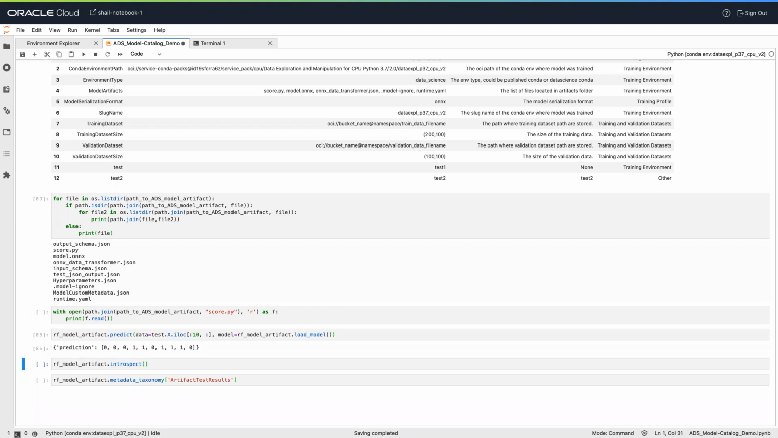This is the output of the prediction. Next, model introspection. The introspect method runs some sanity checks on runtime.yaml and score.py file.